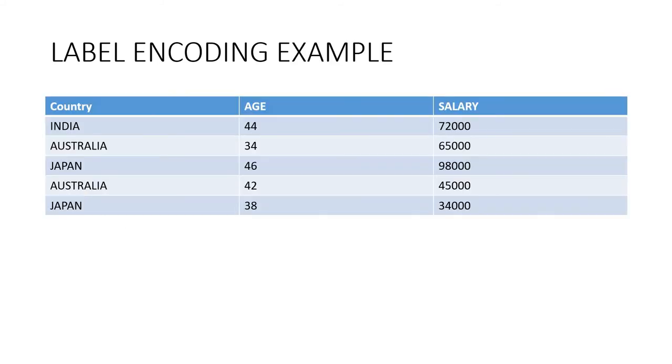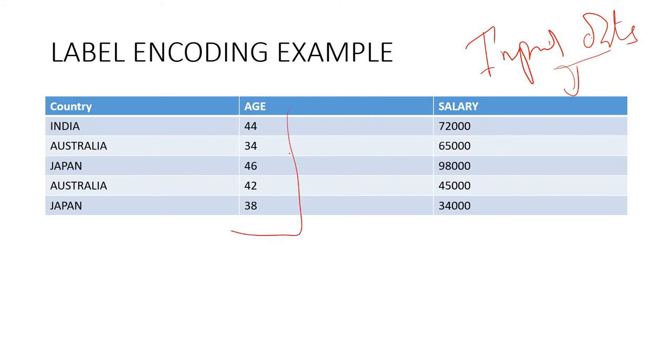That's the label encoding. This is a simple example. We have the country, age, and salary. This is the input data we have, and we have to do the label encoding with this data. So India, Australia, Japan, Australia, Japan. This is the age range given here, and the salary corresponding to the countries is also given.